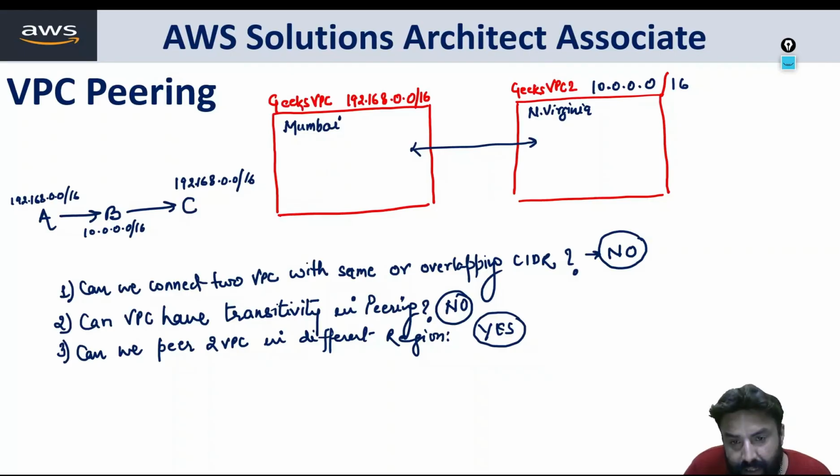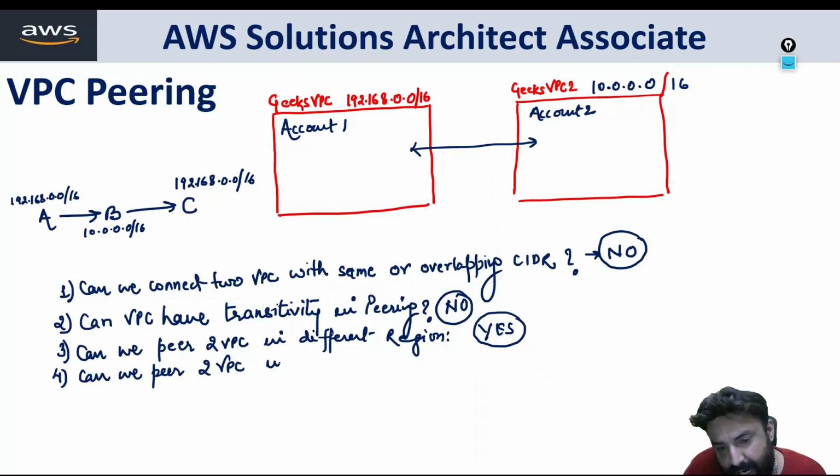Now this Geeks VPC is in account 1. That is AWS account 1. And this Geeks VPC 2 is in another AWS account. Let's say account 2. Now the last question is, can we pair two VPCs in different accounts, or I should write fully, AWS accounts? Answer is perfectly yes. So please make a note of it.